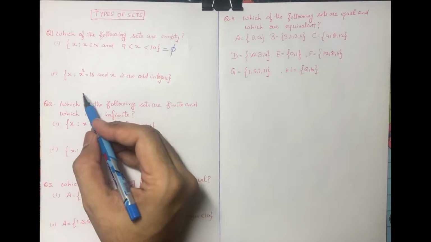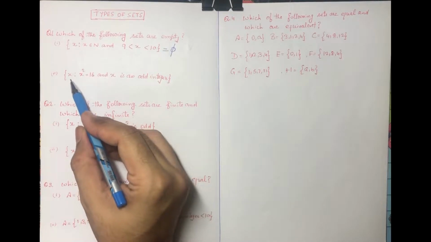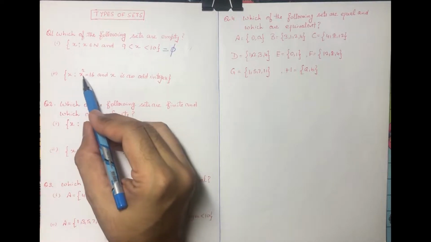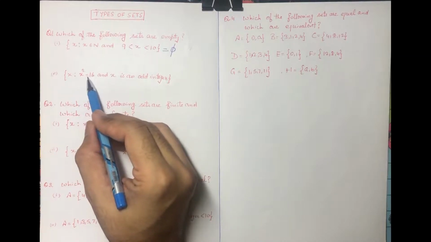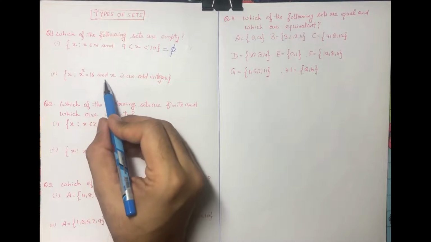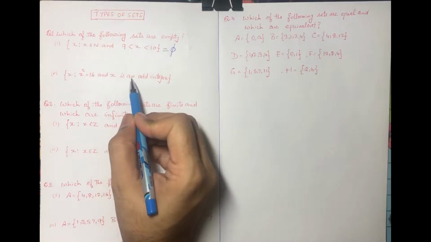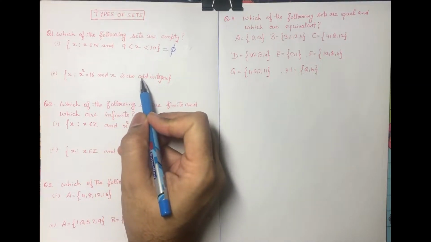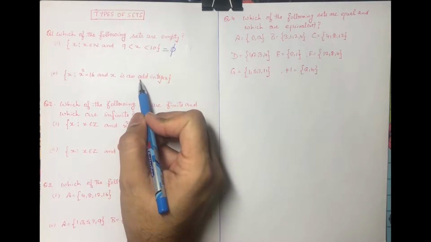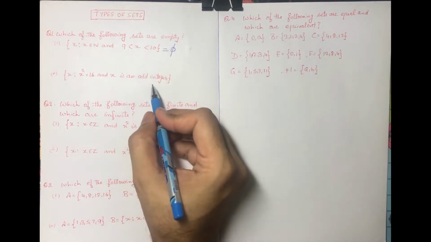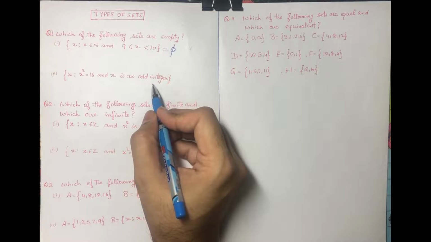Now second question, x is an element of this set. X square is equal to 16 and x is an odd integer. So we all are aware about odd integers. Numbers of the form 1, 3, 5, 7, 9, and so on, all are odd integers.